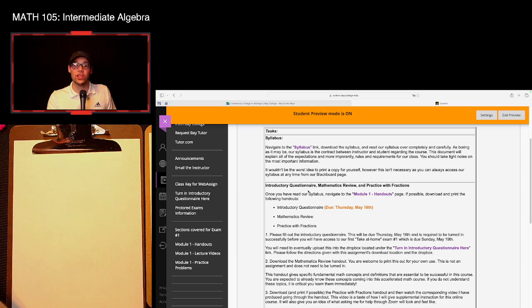So anytime we have due dates, you will always see these due dates next to whatever is going to be due. And in this case, our introductory questionnaire is actually going to be due here on Thursday. And what you're going to need to do is read the information that is listed here on Blackboard, and you'll have to go through and submit this assignment through our Dropbox. All of this information is given on our Blackboard. It's going to be very important that you read through everything.